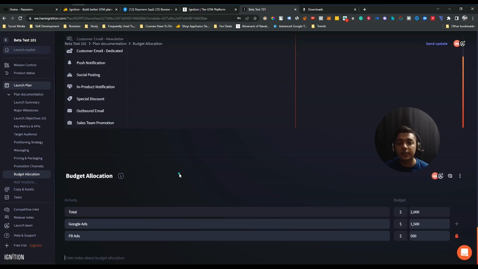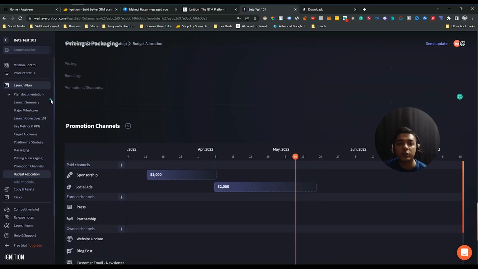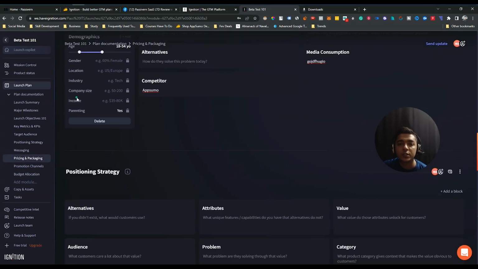Now suppose these features are not sufficient for you, you need more modules, then just go here, add module, and add the module, and then you can edit it on your own depending on your need. These are the things, guys. I hope you get the idea. You can do a complete launch plan on this tool if you use this Ignition. So these are the things, guys.